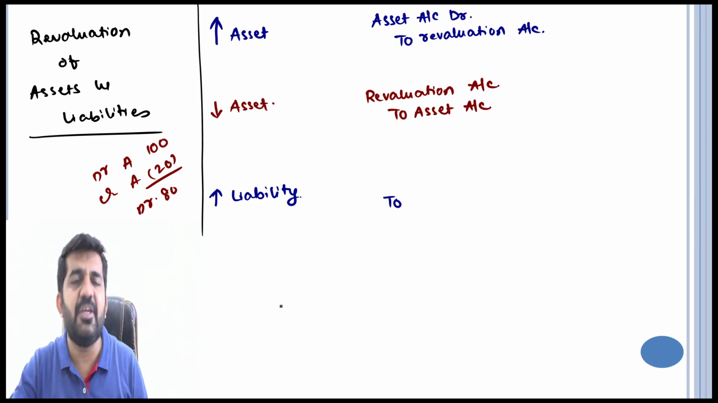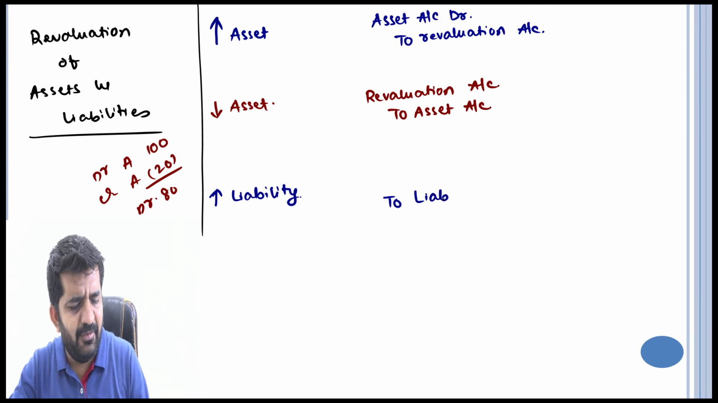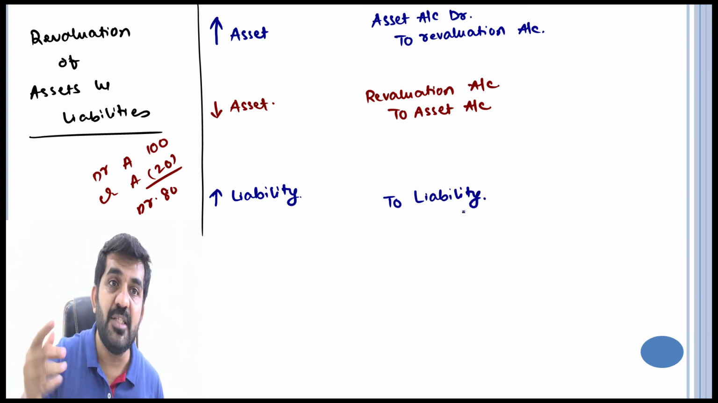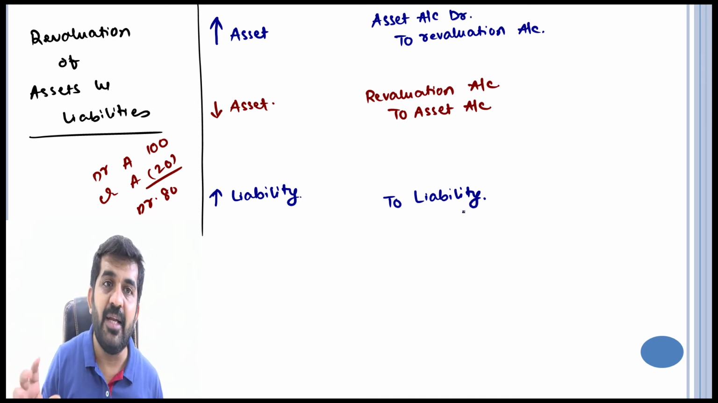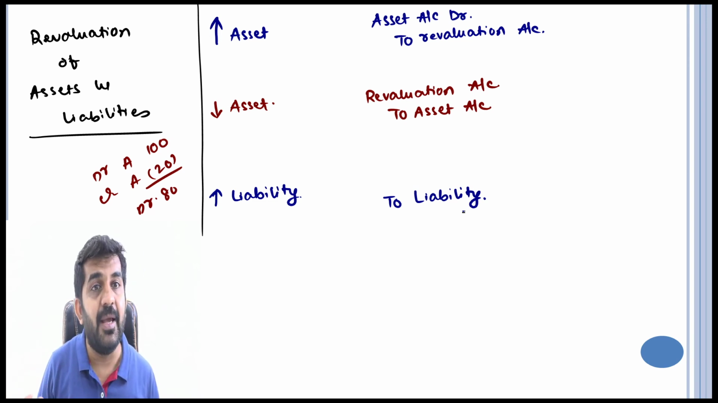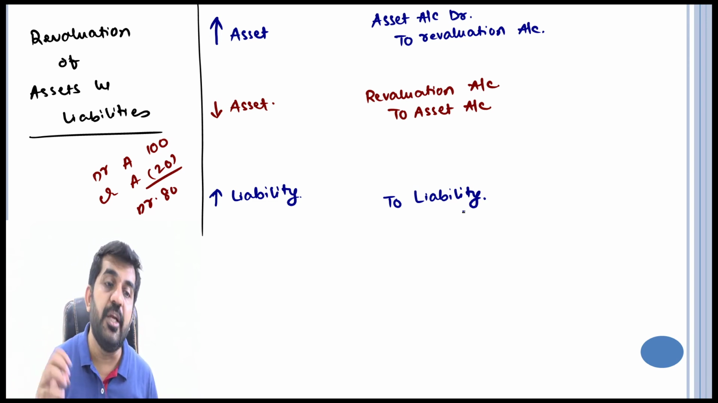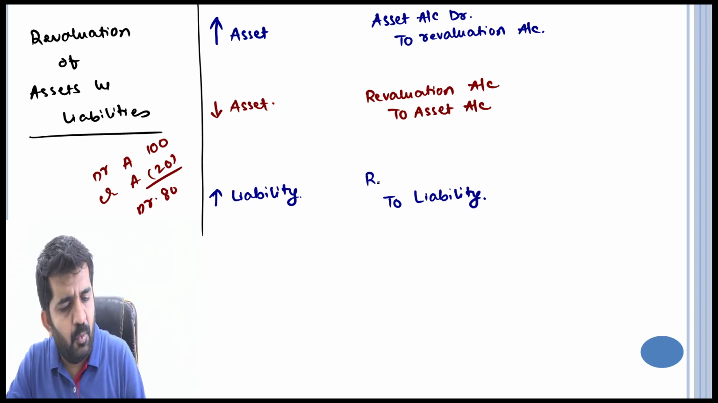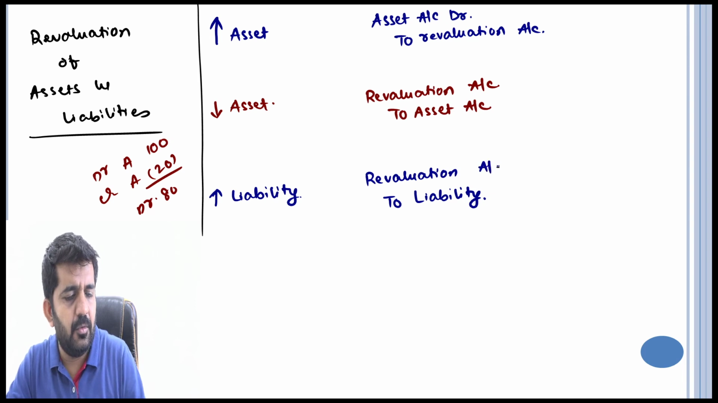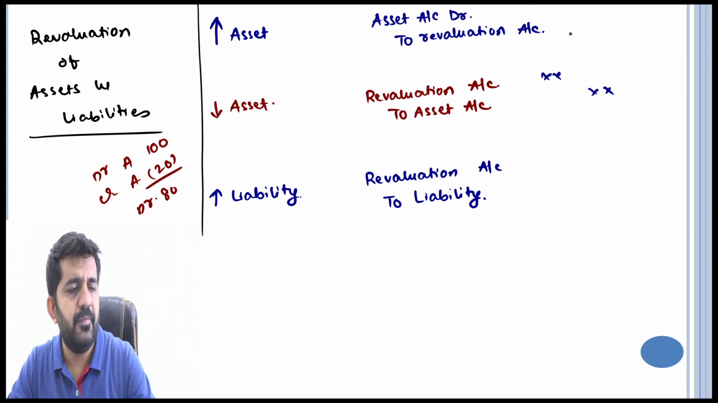Now liability is having a credit balance, so liability will be credited. Say something having a debit balance, if you want to increase it, you should debit. If something is having debit balance, you want to decrease it, you should credit. If something is having credit balance, you want to increase it, you need to credit it. To liability, what will be debited is revaluation account, whatever is the amount.